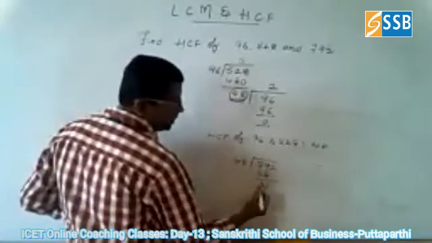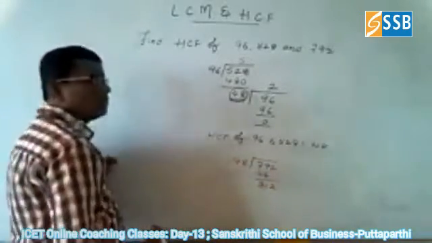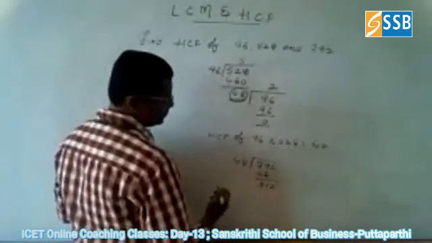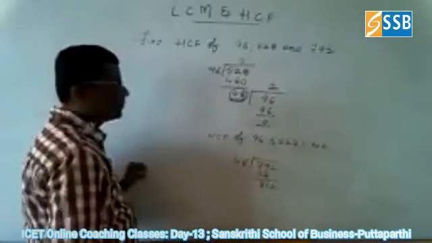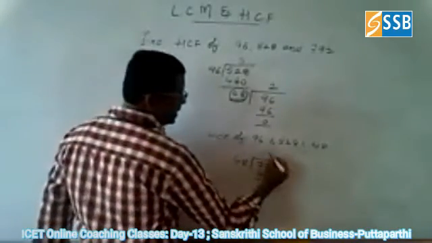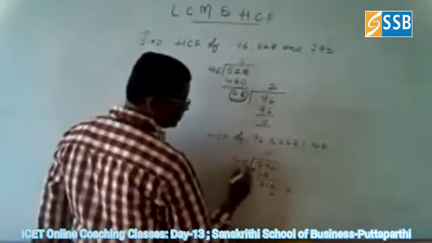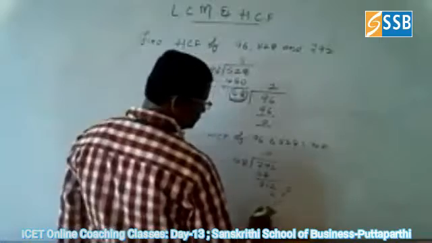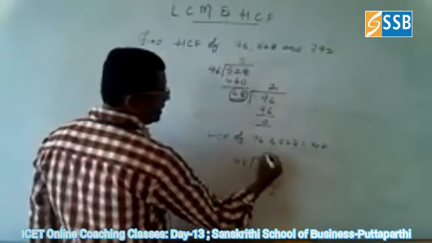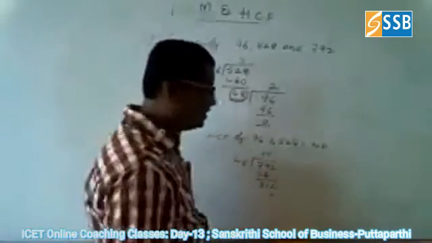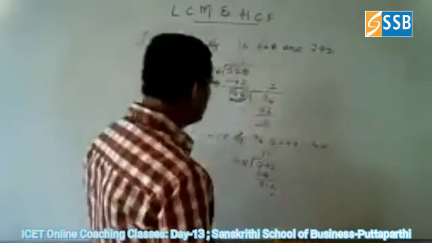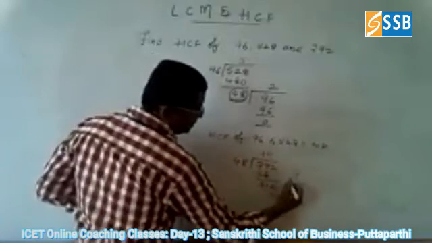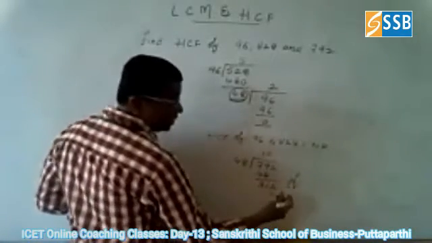What is the remainder here? 3, 2. 48, how many times does it go? 9 eights are 72. 432 is more than that.